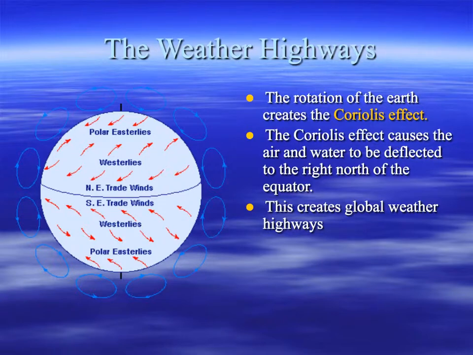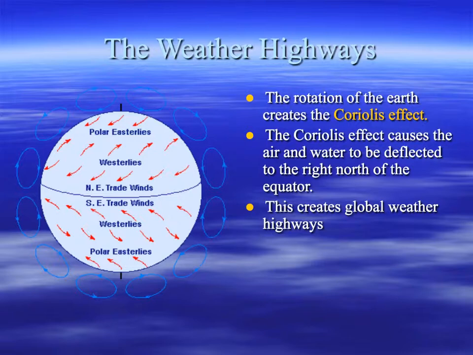The Earth has a number of weather highways. When you combine the global winds, which are also called the prevailing winds, and we have three major global winds above the equator and three major ones below the equator. Along the equator itself, we have the trade winds. Then about 40-degree north latitude and 40-degree south latitude, we have the westerlies. And then up around 60-degree north and 60-degree south, we have the polar easterlies.